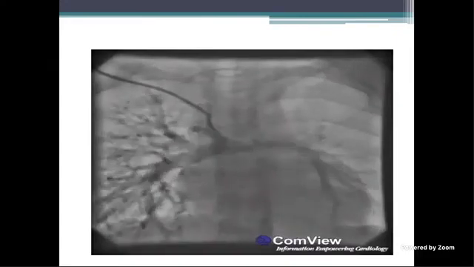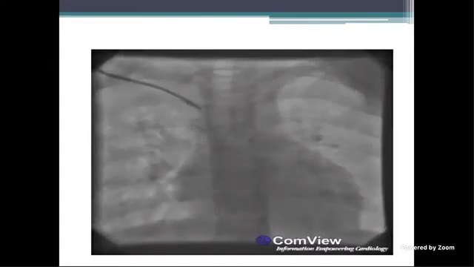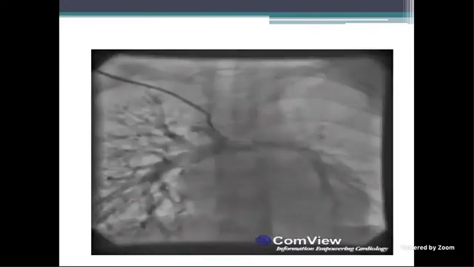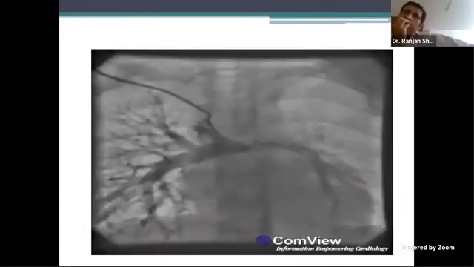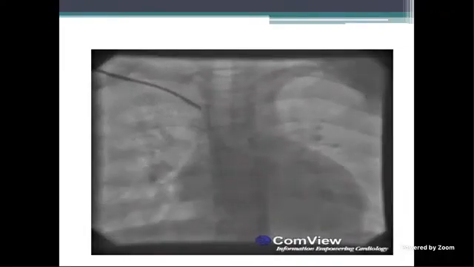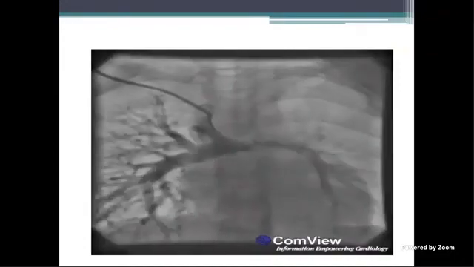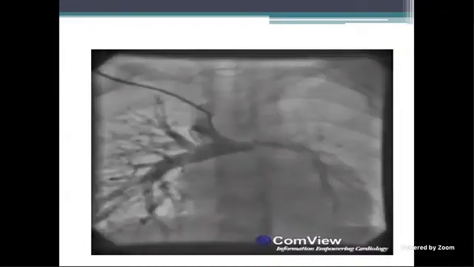Yes, sir. The catheter course is from the right-sided brachiocephalic vein, and it is coming into the SVC, which we can see is anastomosed to the right pulmonary artery.